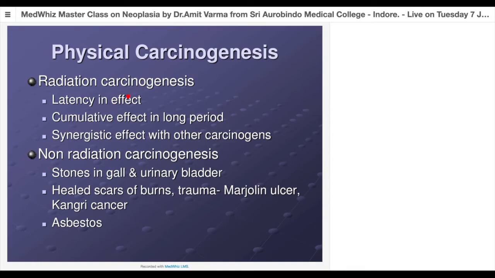In radiation, there's a single exposure. Now this is different from chemical. There's a single exposure with a lot of dose of radiation, but immediately the mutation will not manifest. So there's a latency period. Then there's a cumulative effect. Like a person working in radiology is continuously exposed to X-rays, CT scans, PET scans. Okay. So there's a cumulative effect of this radiation. Slowly they are inducing more and more mutation in the cell, something similar to our chemical carcinogenesis.